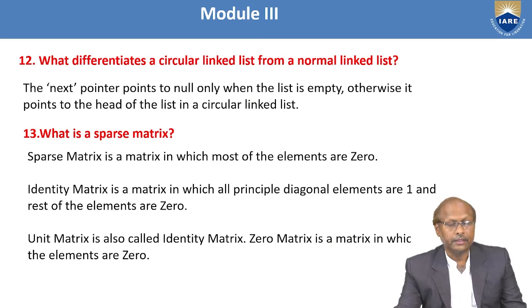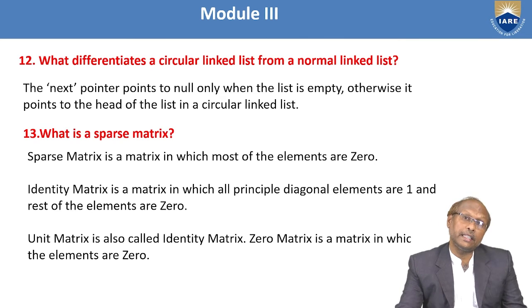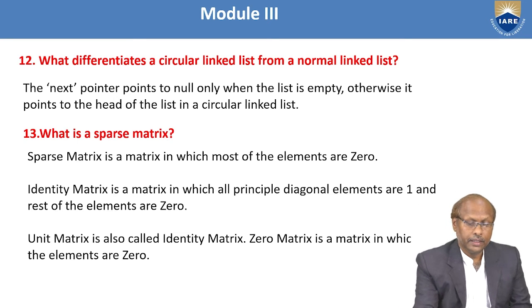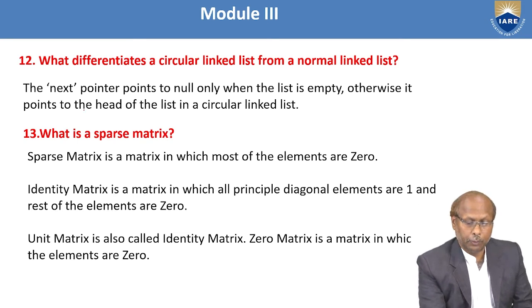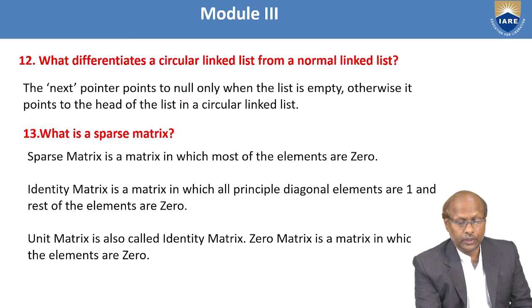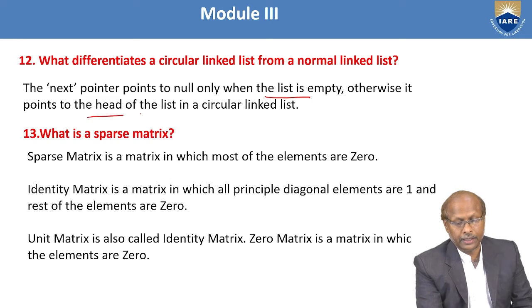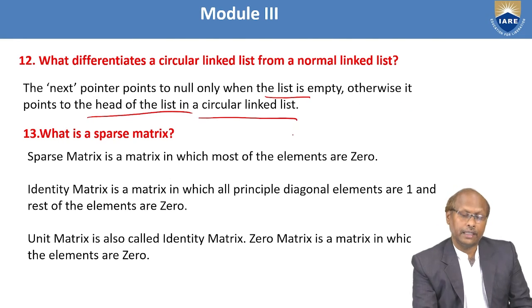Next question, they may ask, what differences a circular linked list has from a normal linked list? If you observe here, in a circular linked list, the next pointer points to null only when the list is empty. Otherwise, it points to the head of the list.